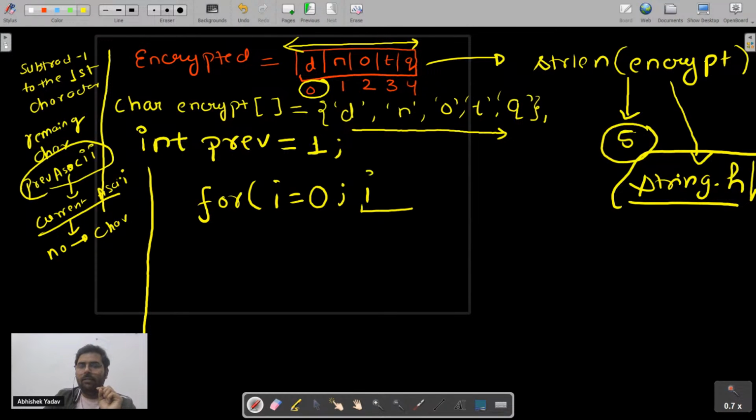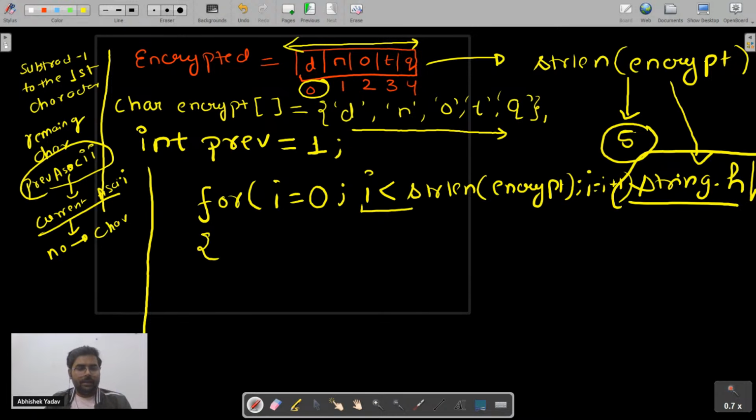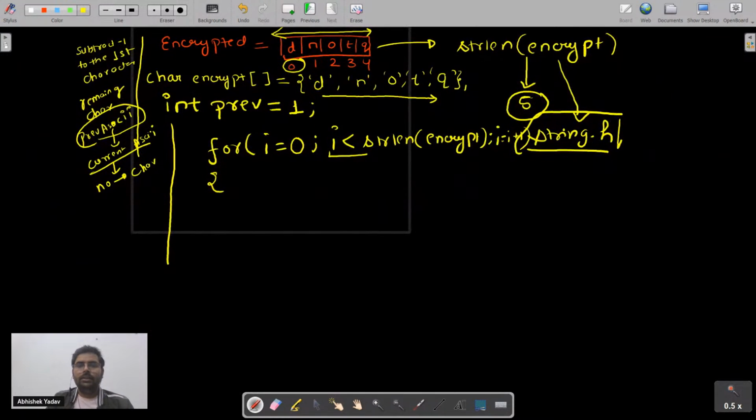I will execute the body of the for loop till the value of i is less than strlen of encrypt. After that I have to go to the next index, that is i is equal to i plus 1. So you are saying, I know the starting point, I know the ending point. How did I get the ending point? By the function strlen, right?